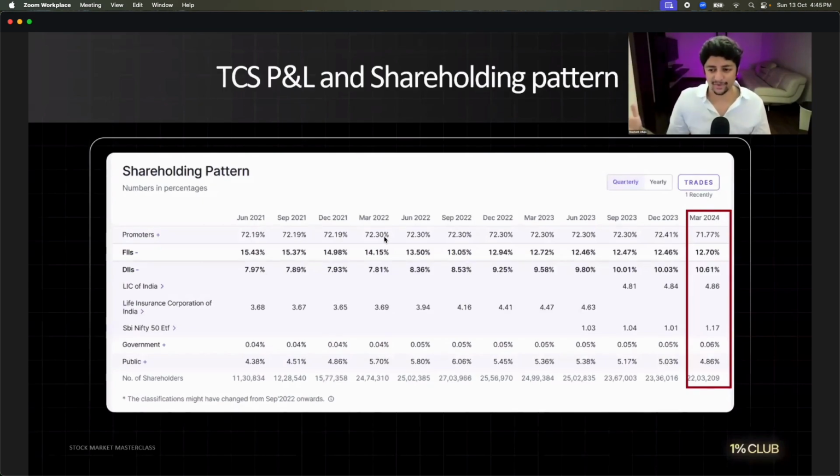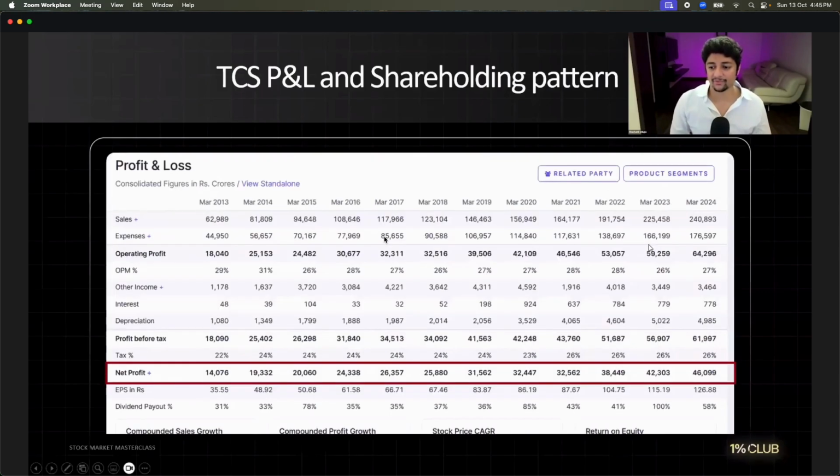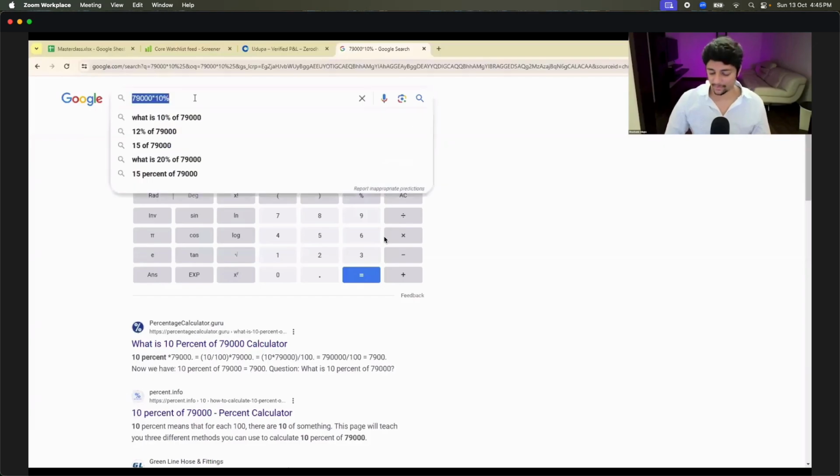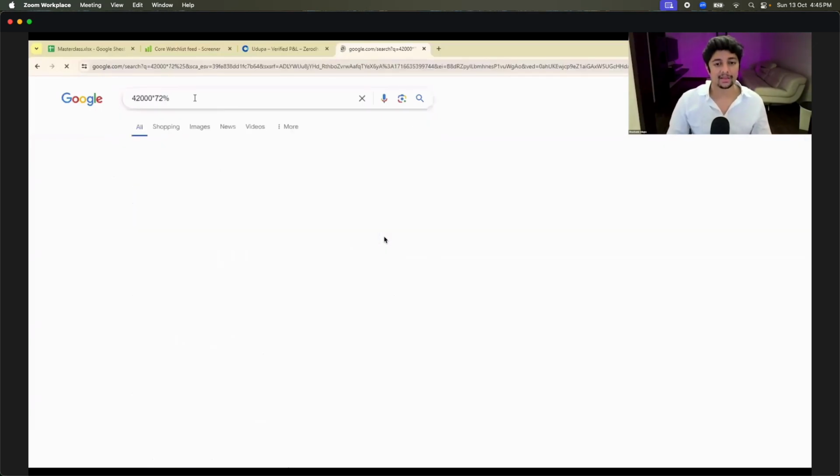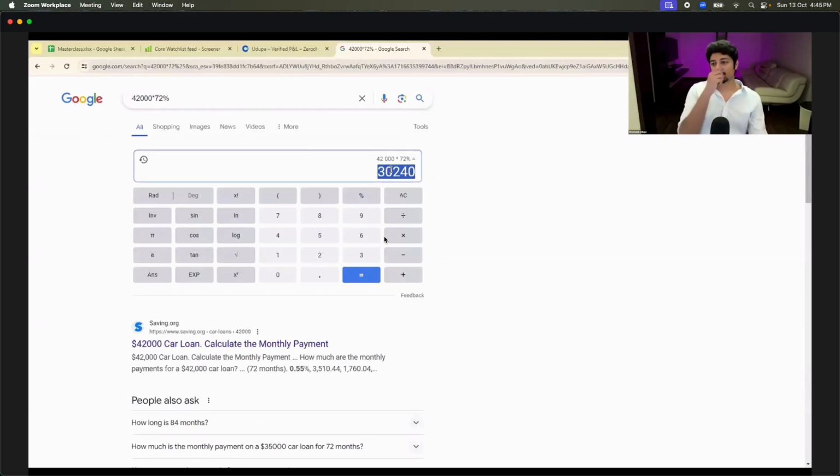But that is not the question. The question is 72% of the 42,000 crores. 30,000 crores went back to Tata.